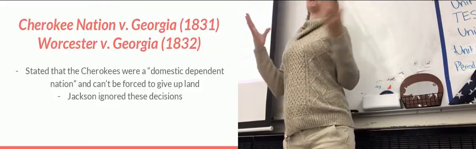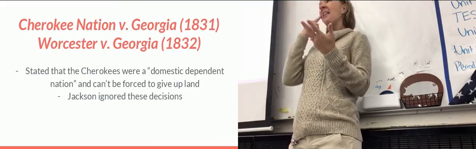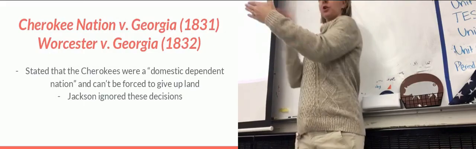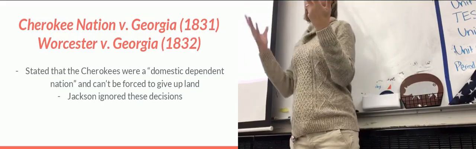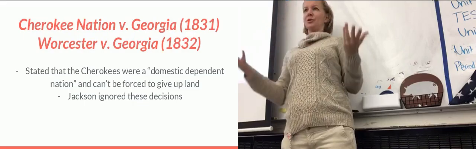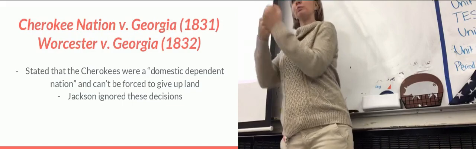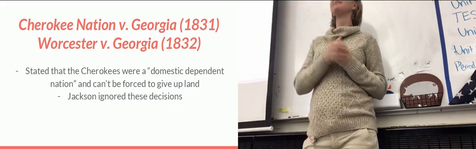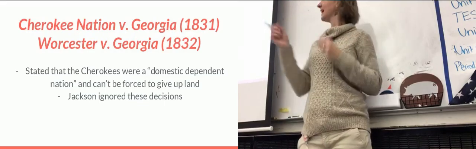Now, with Andrew Jackson, basically, they're going to say, I thought this was illegal, and they're going to challenge this in court. The Cherokee Nation is going to sue the federal government, saying the Indian Removal Act is against the U.S. Constitution. And guess what? Supreme Court agrees. Supreme Court says, yes, this was unconstitutional. They are their own independent nation. You can't kick them off of their land. They side with the Cherokees. What do you think Andrew Jackson is going to do to that? He doesn't veto it. He literally just ignores it. He actually says this. This is a quote from what he said at dinner one time.